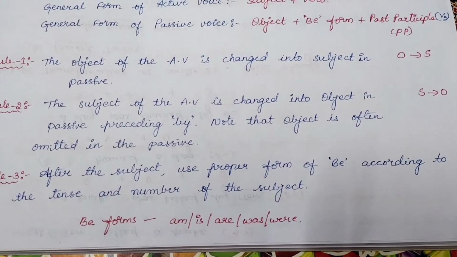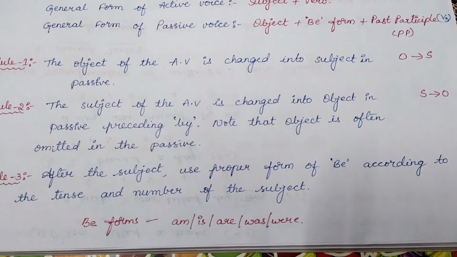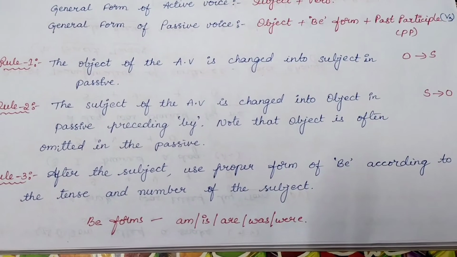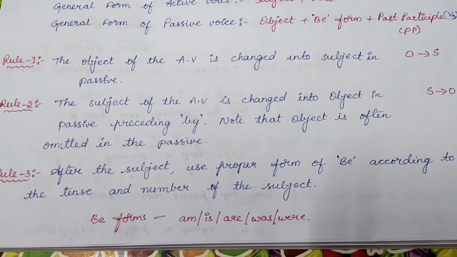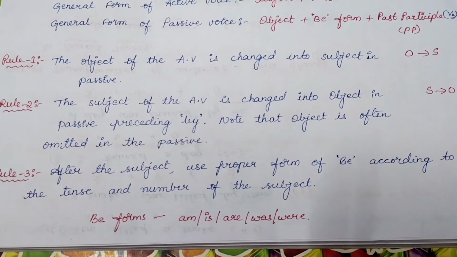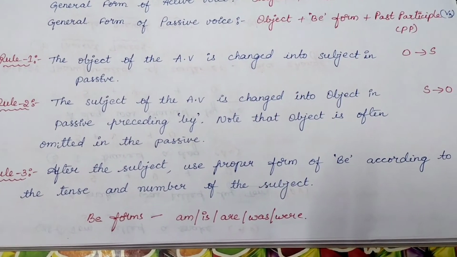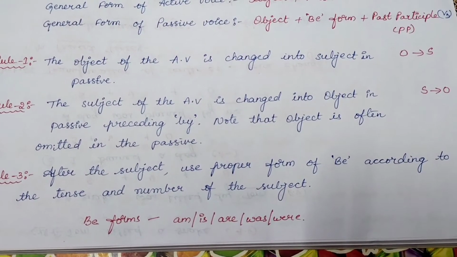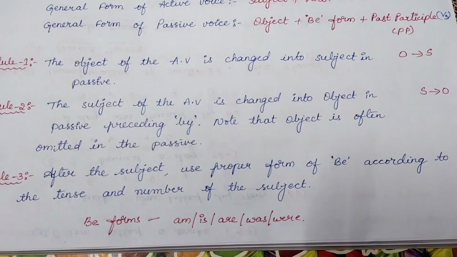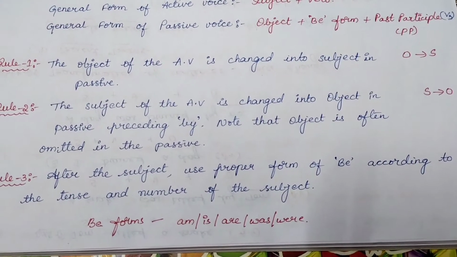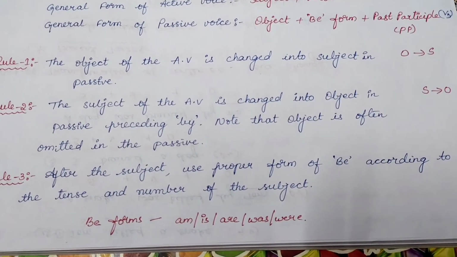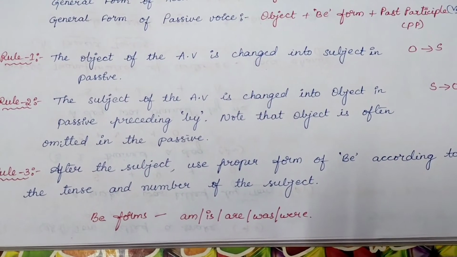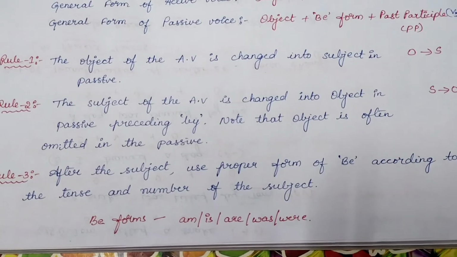Coming to rule 3, after the subject, use the proper form of be according to the tense and number of the subject. Depending upon the subject, singular or plural, or the tense, we need to pick the appropriate be form, that is am, is, are, was, were. So from these be forms, we need to pick the suitable helping verb depending upon the tense and plurality of the subject.